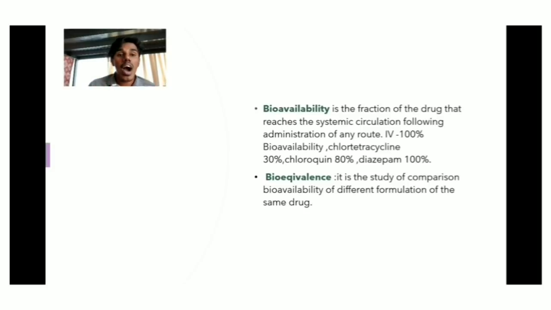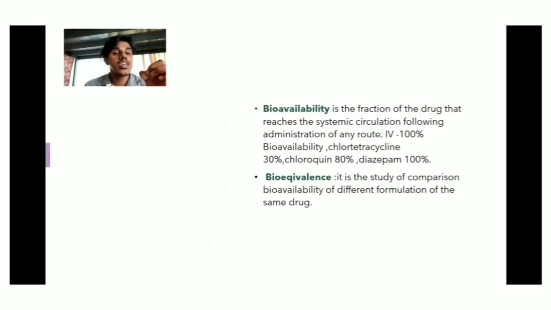Next one is the bioavailability. It is a common differential question: bioavailability and bioequivalence. Bioavailability is the fraction of the drug that reaches the systemic circulation following administration by any route.